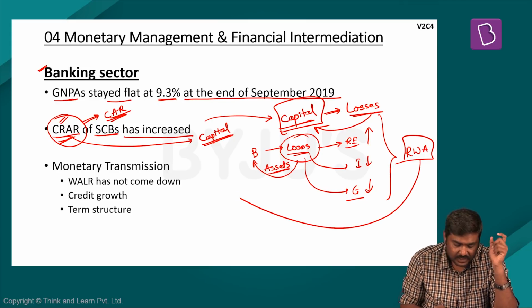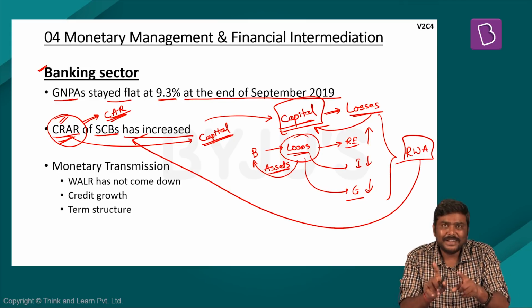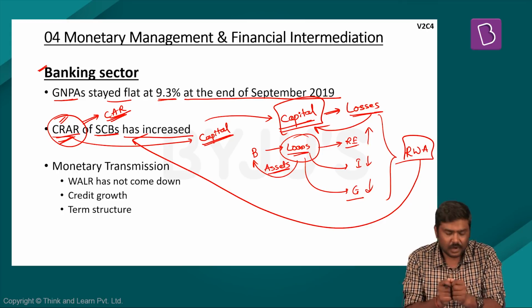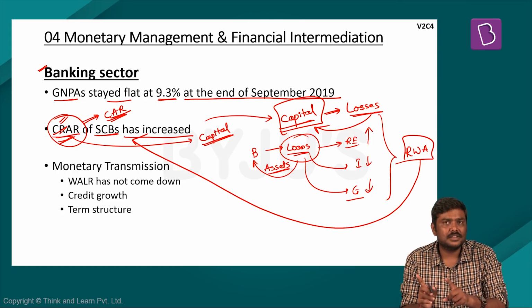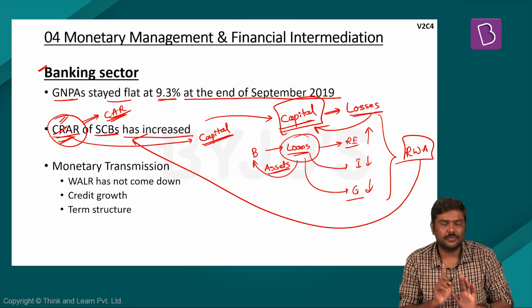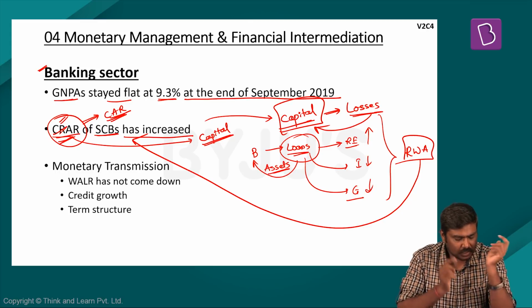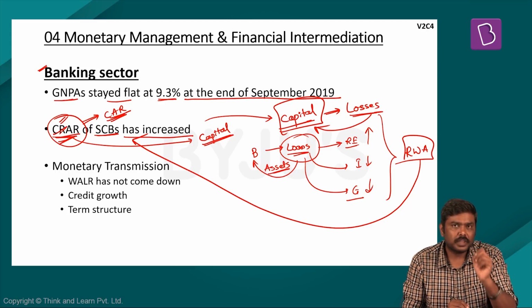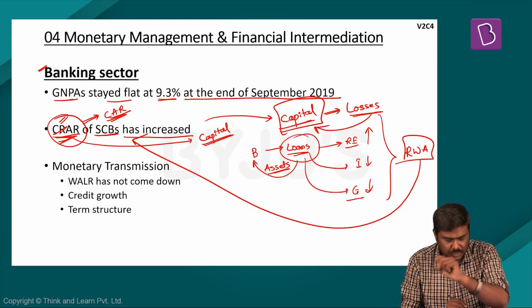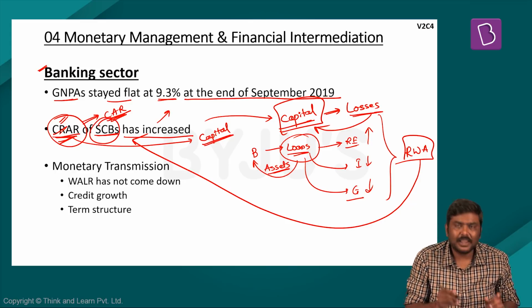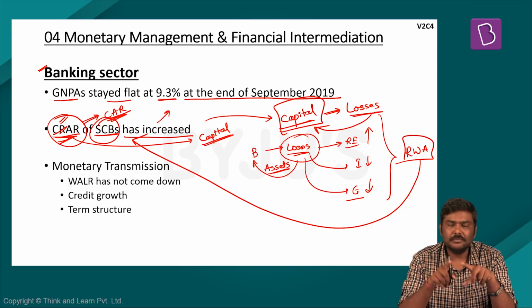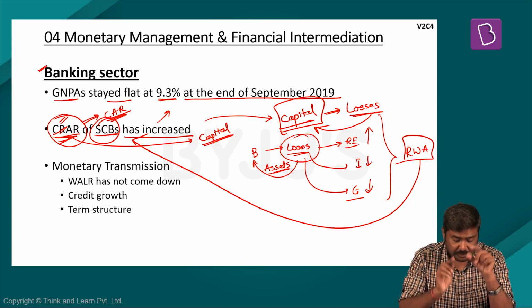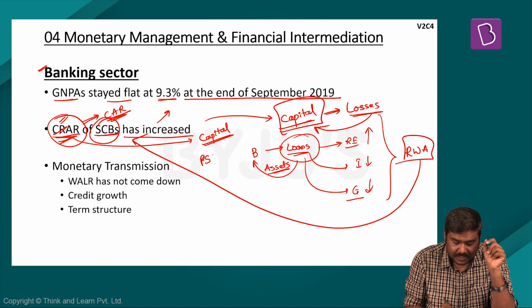Against risk weighted assets, how much capital has to be maintained is, in simple terms, called the capital to risk weighted assets ratio, or capital adequacy ratio. The survey makes a note that the capital adequacy ratio, or capital to risk weighted assets ratio, of scheduled commercial banks has increased. And one of the very important reasons this has increased is because the public sector banks' capital adequacy ratio also has improved.